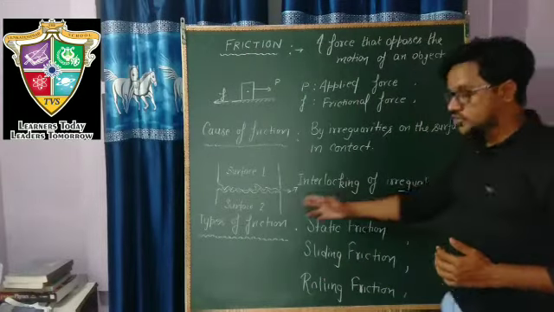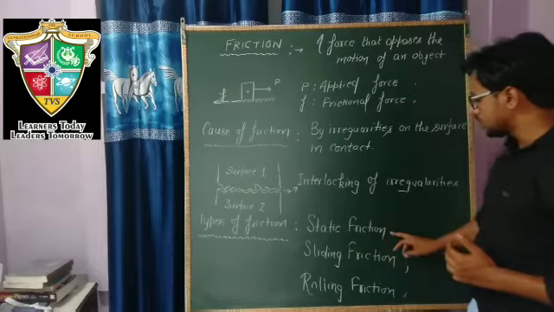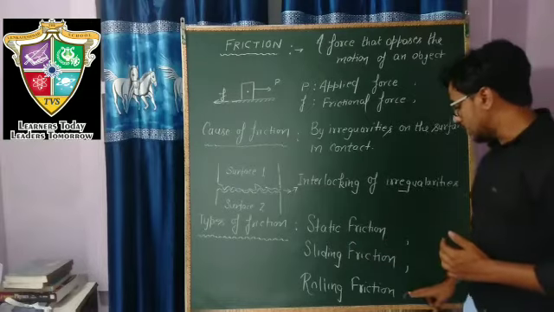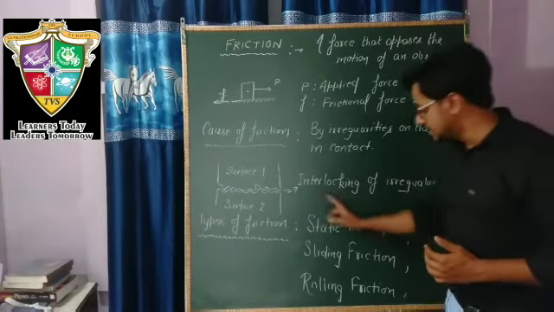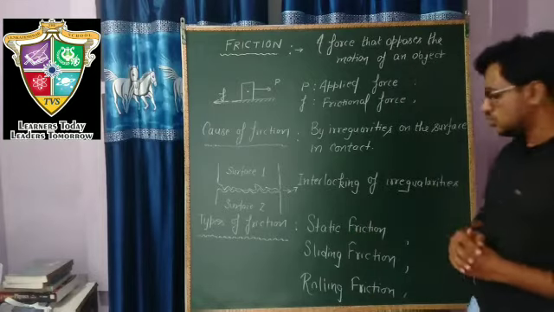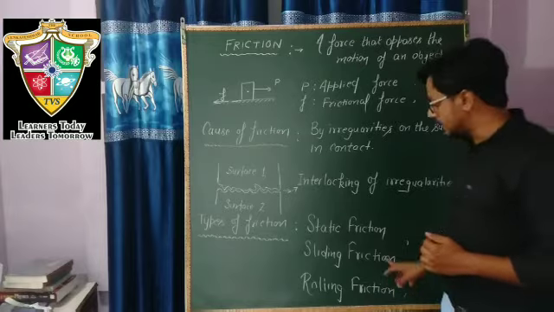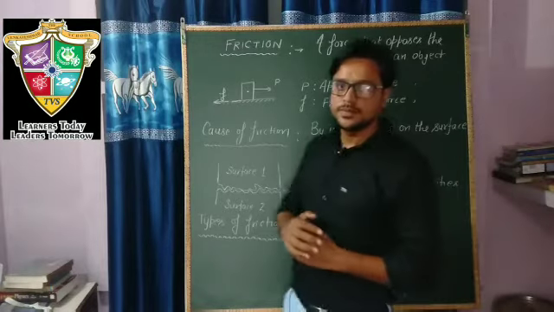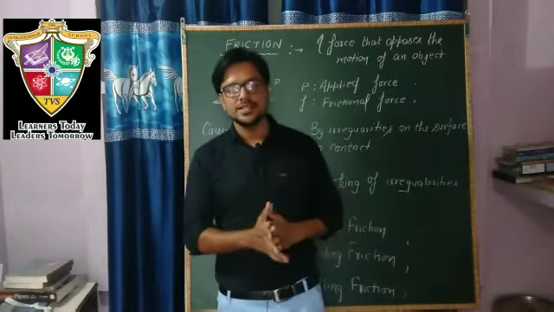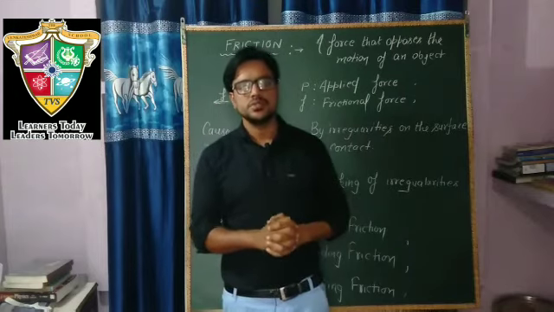And if we talk about strength order, then static friction is the maximum force and rolling friction is the least force in these three cases. So rolling is less than sliding and sliding is less than static friction. In the next class we will discuss how we can reduce friction.